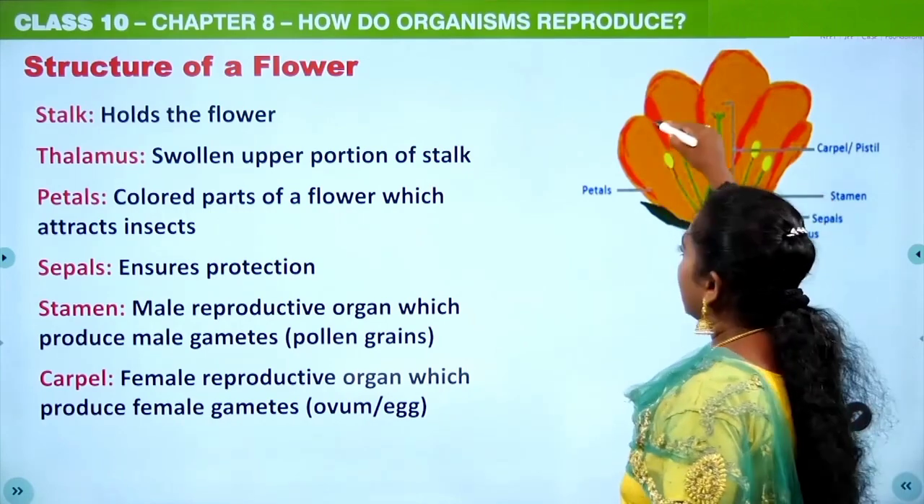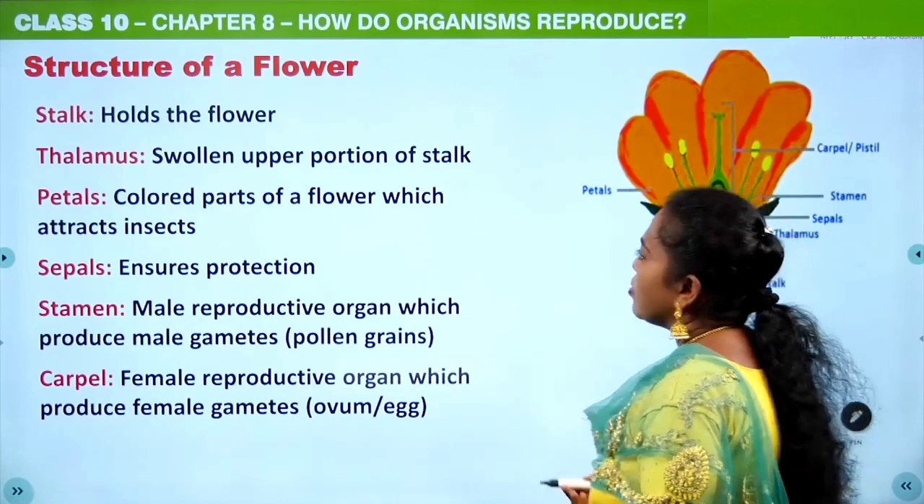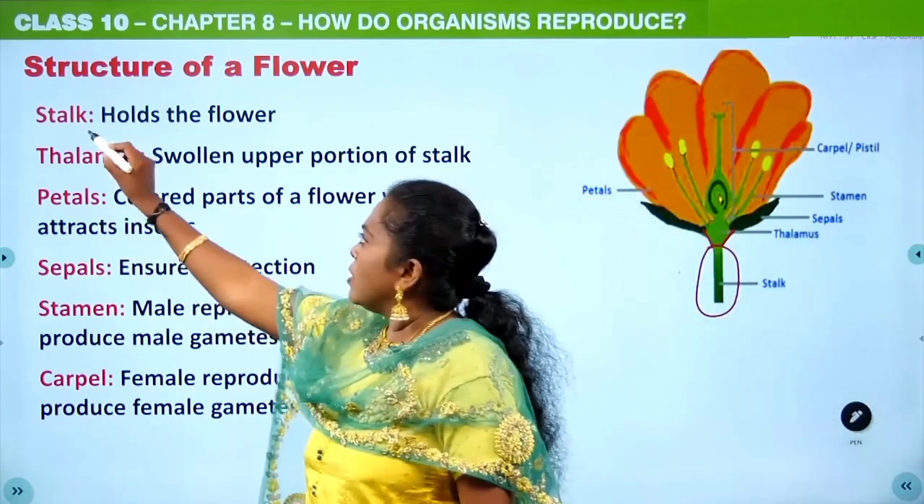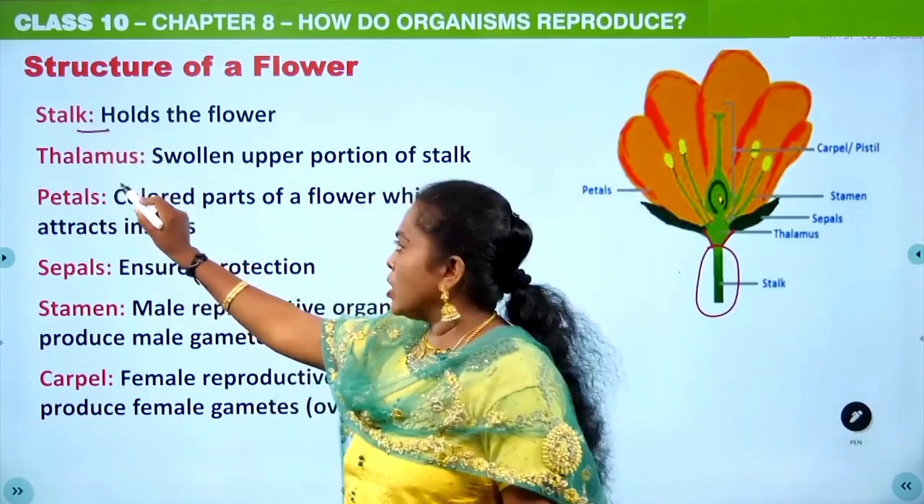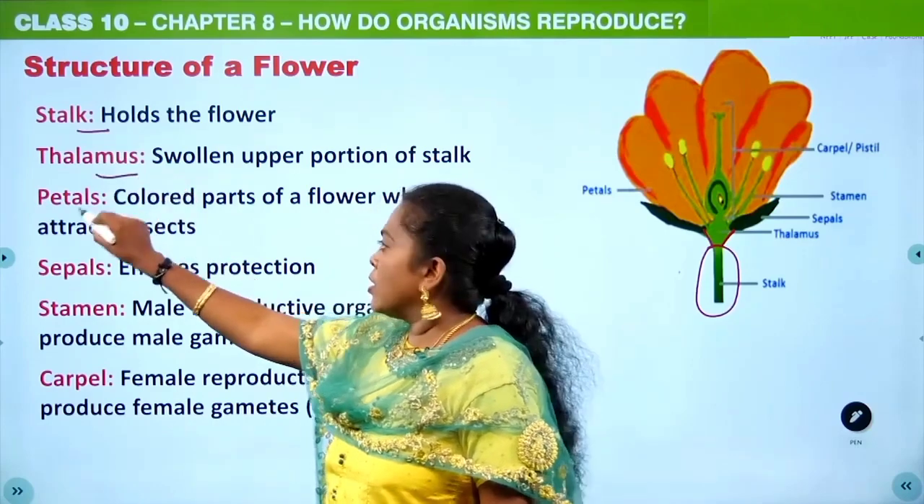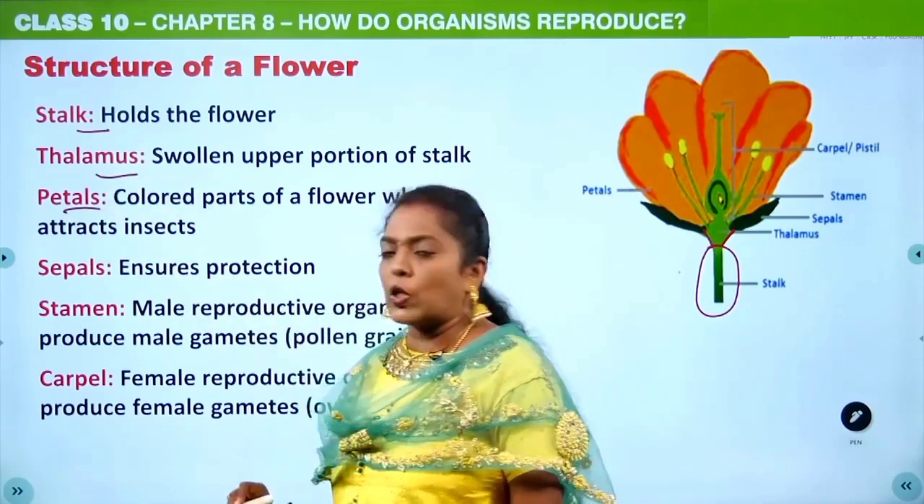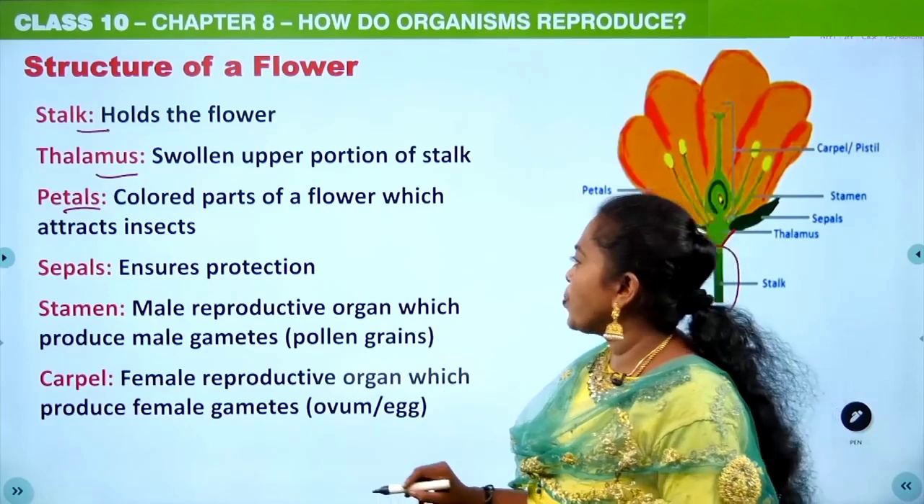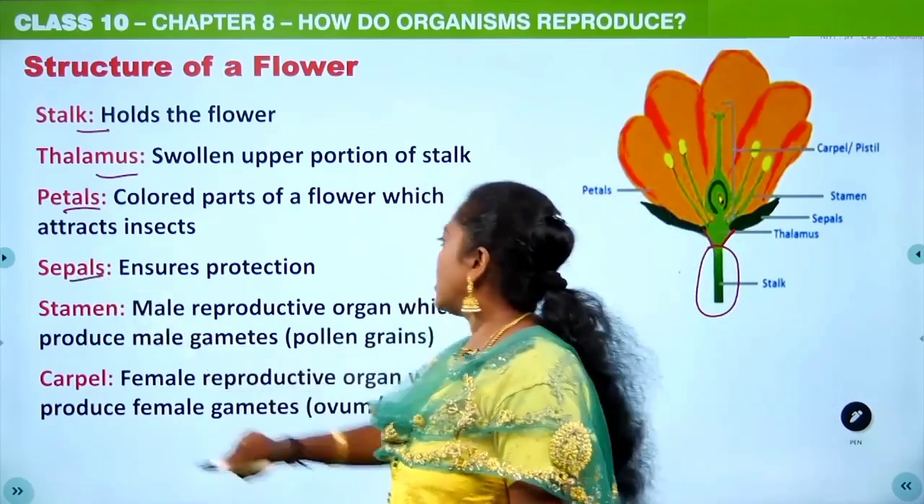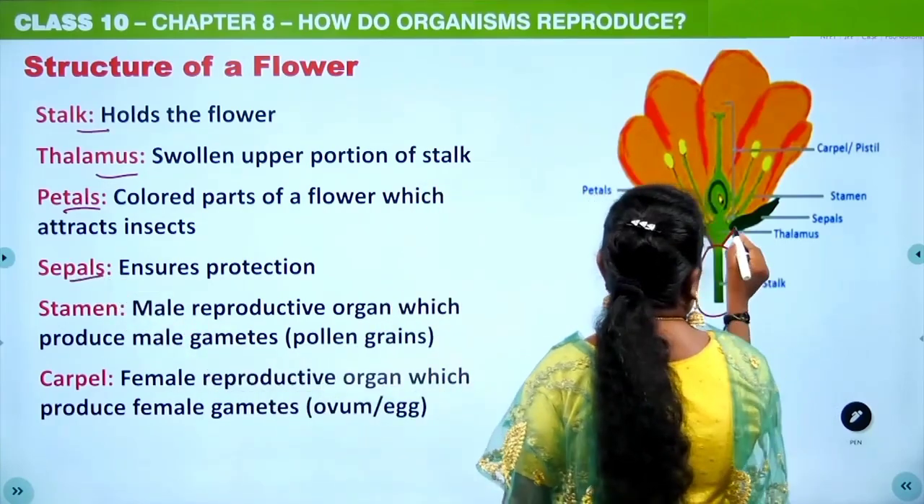Then you can see the colored petals. Okay, petals, stalk. Above the stalk we have the thalamus. Then you can see the petals, also known as corolla. Then sepals. Okay, can you see the sepals here, students?